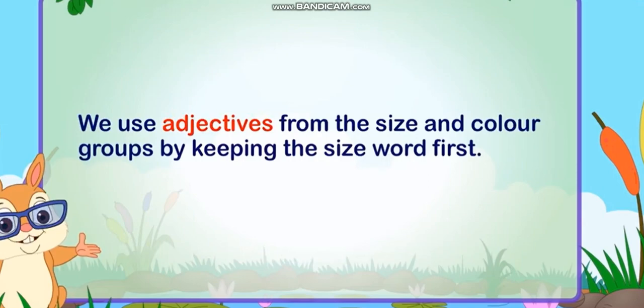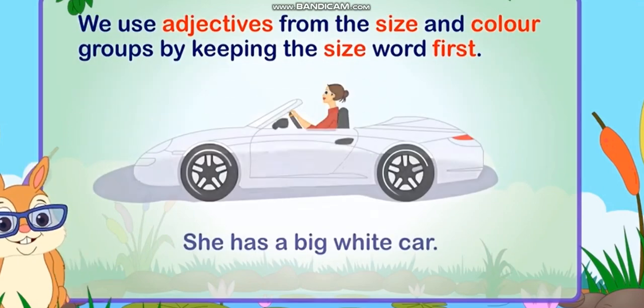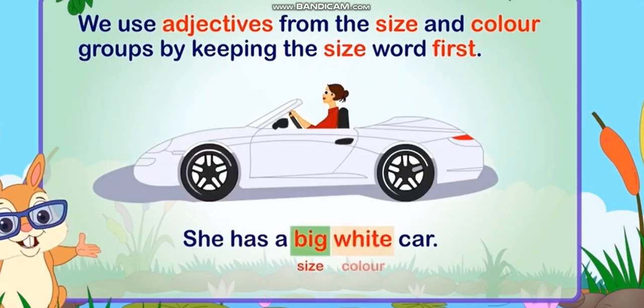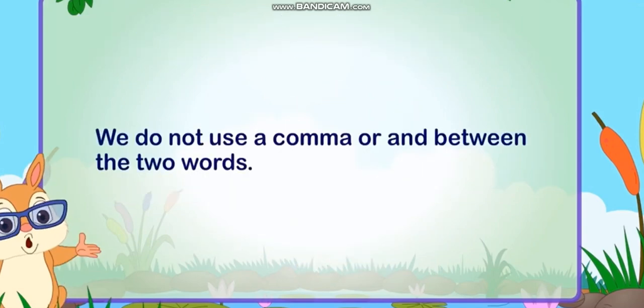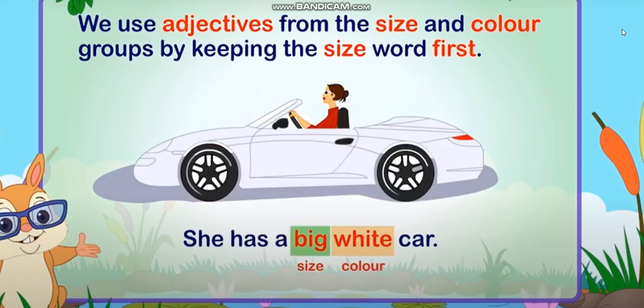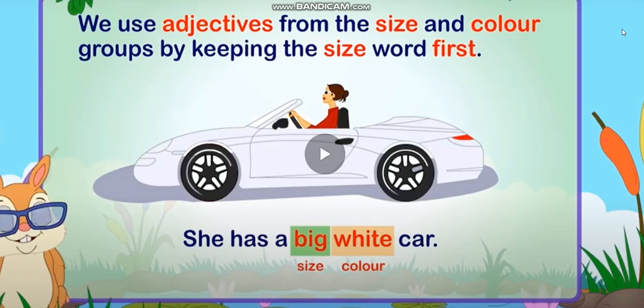We use adjectives from the size and color groups by keeping the size word first. For example, she has a big white car. Students, you can see the size and color.